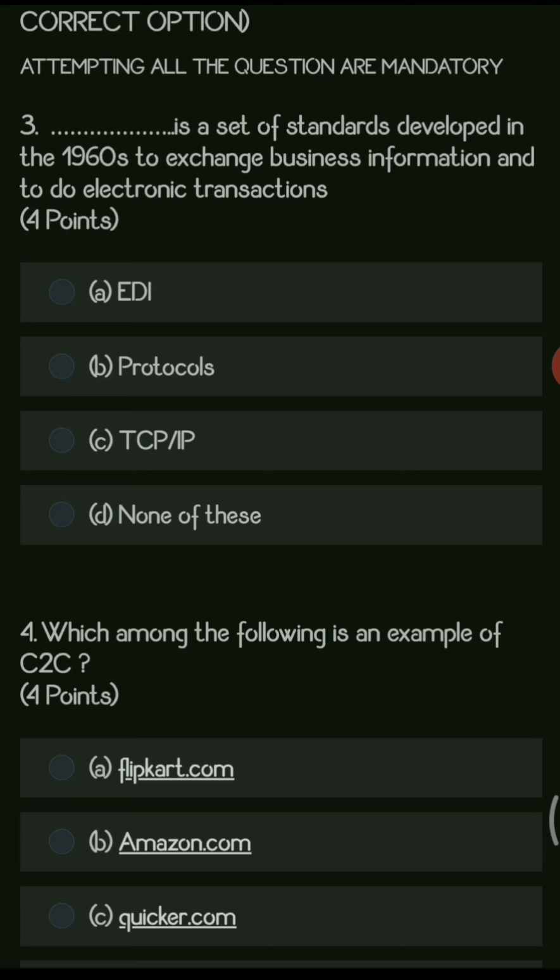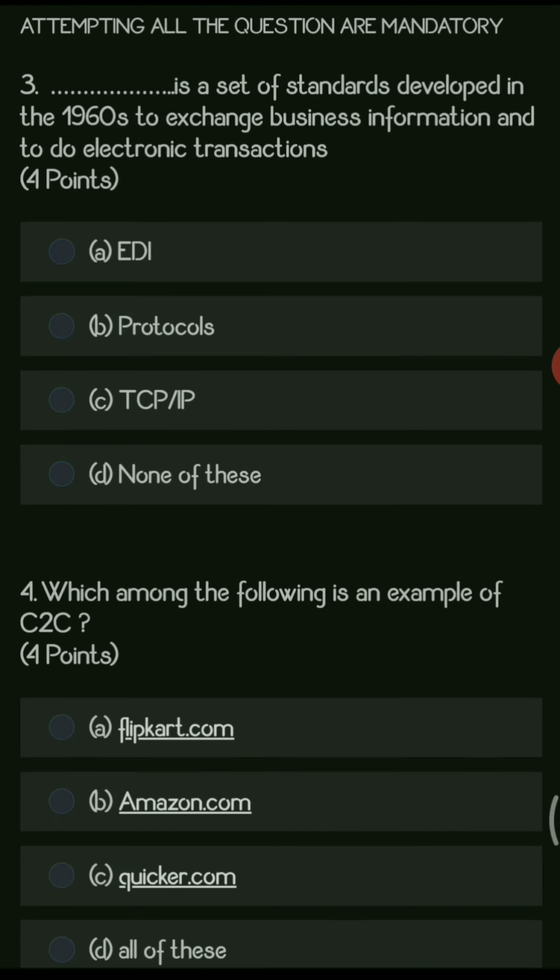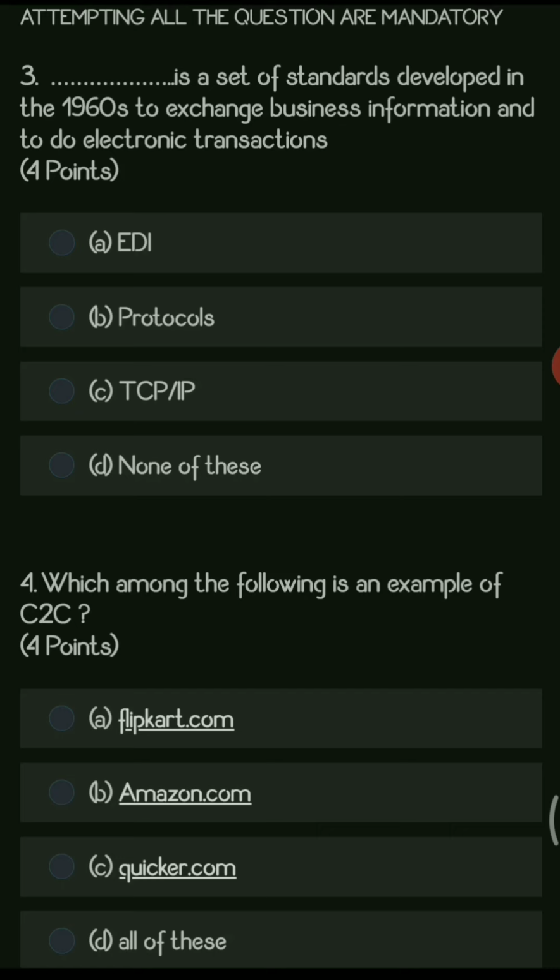So the first question is, Dash is a set of standards developed in 1960s to exchange business information and to do electronic transactions. Options are EDI, option B is protocol, C TCP/IP, and D none of these. So the right answer for this particular question is EDI. So with the help of electronic data interchange, we can exchange the data, we can exchange the information.